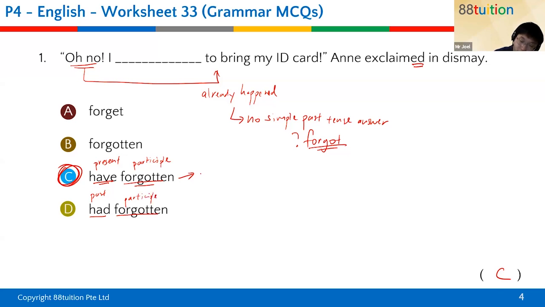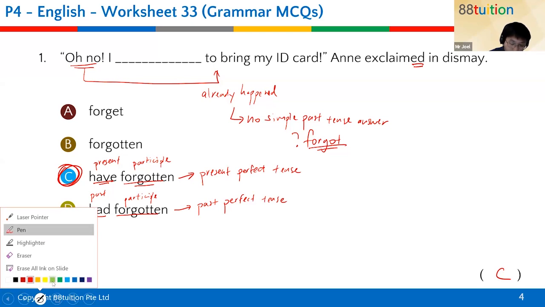So in this case, we call this the present perfect tense. All right. And in this case, we call it the past perfect tense.